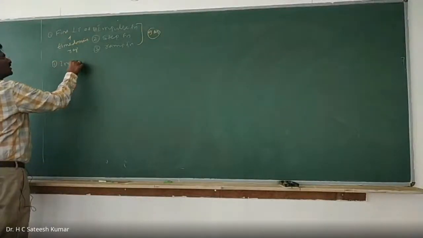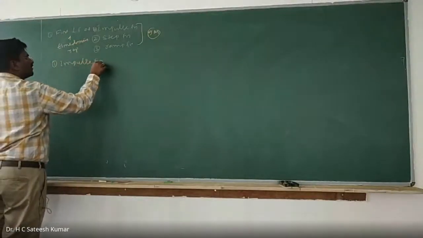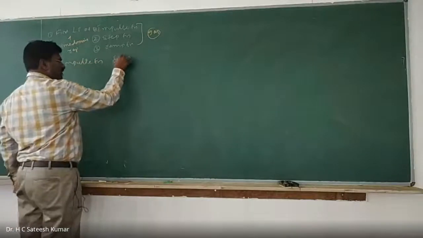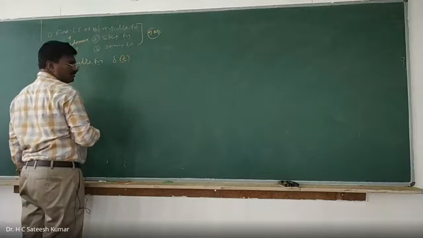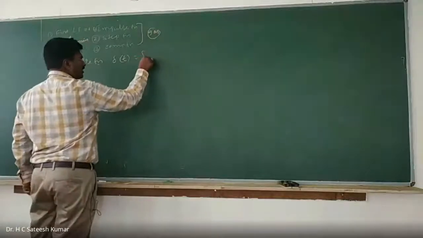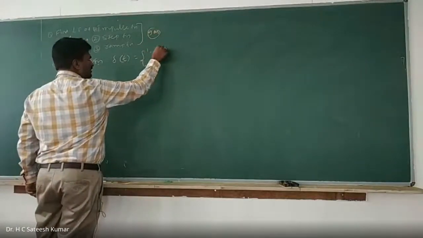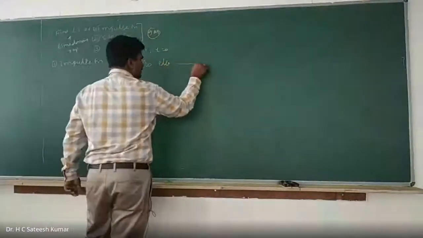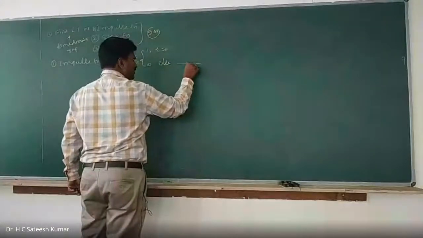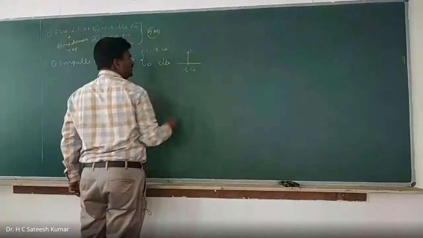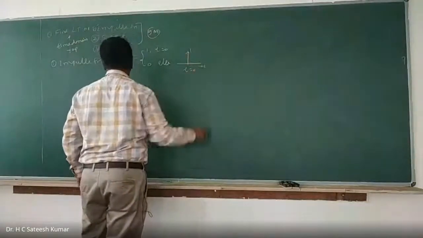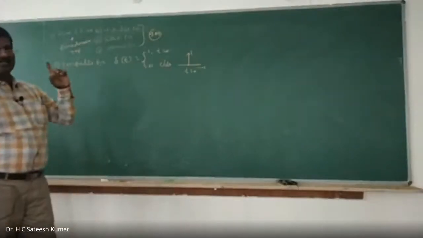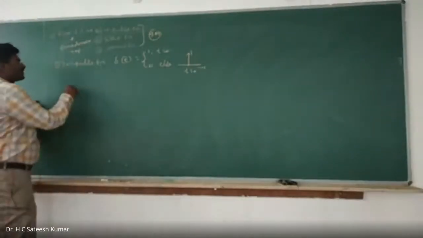Impulse function, very simple one, 3 marks each. Impulse function is nothing but delta of t, which I have already defined in the last class. Its value is equal to 1 for t equal to 0 and equal to 0 elsewhere, and it is represented at t equal to 0 with value 1. That is the function we have, and if you do this you will get 1 mark, right?